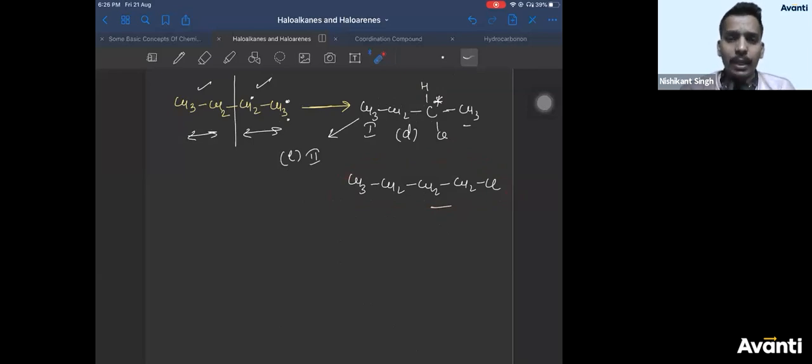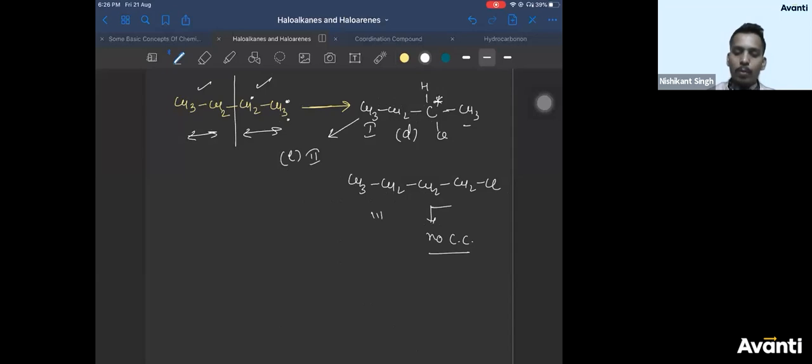Does it contain any chiral center? No. This is carbon having two hydrogens same, carbon having two same hydrogens, three hydrogens same. No carbon is having all four groups different. So definitely there is no chiral carbon here.